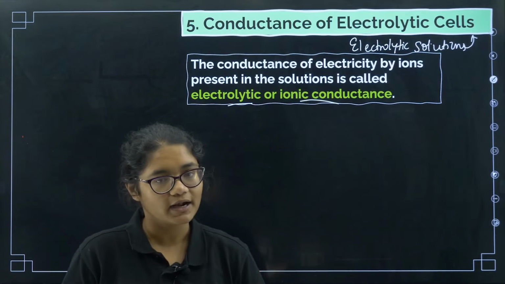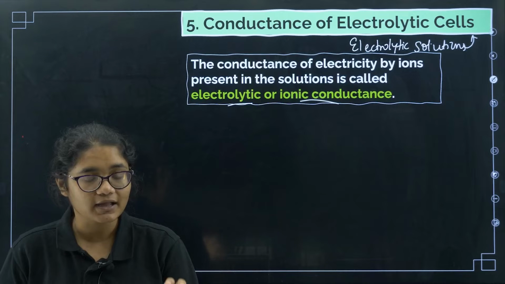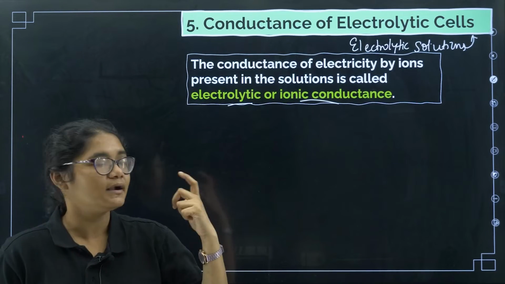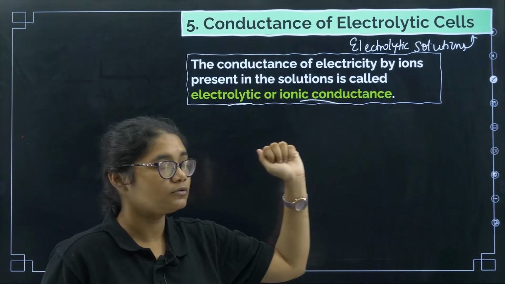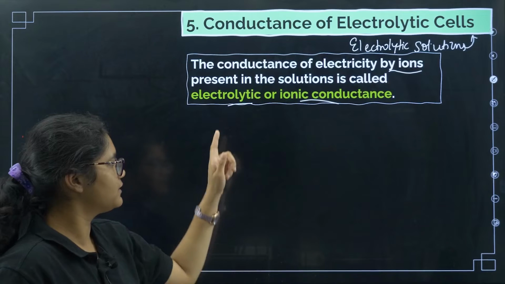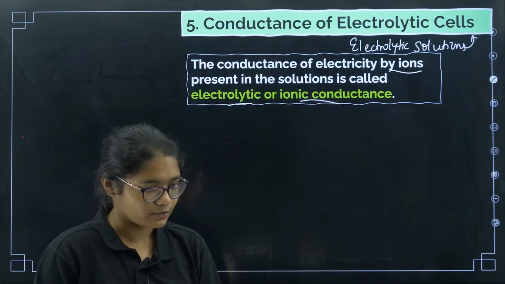You have seen metallic conductors, right? Metals are also good conductors of electricity, and they conduct by the use of electrons present in the rod. But these electrolytes conduct due to the presence of ions in them, okay. That is why we call it either ionic conductance or electrolytic conductance, okay.